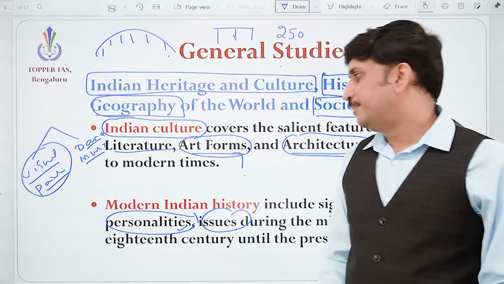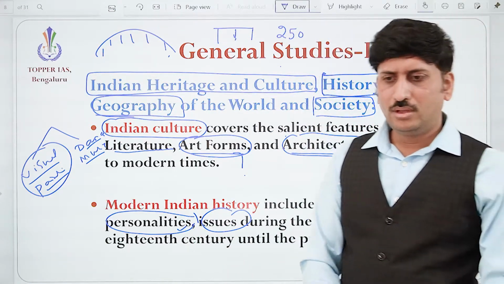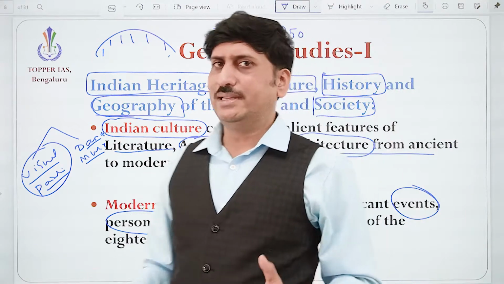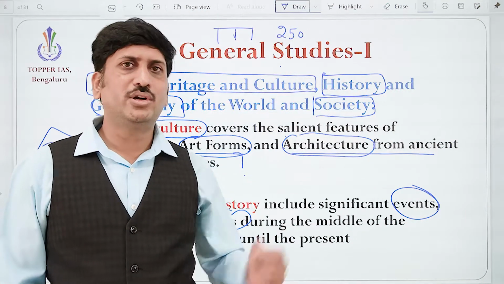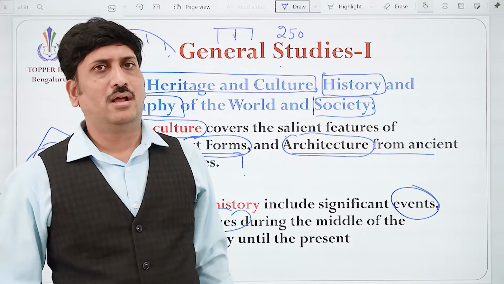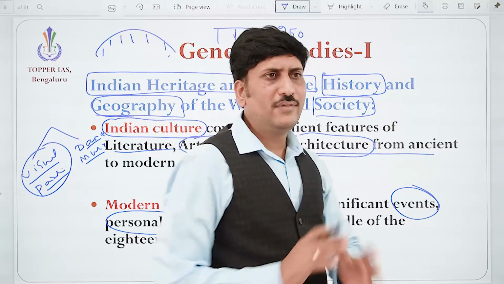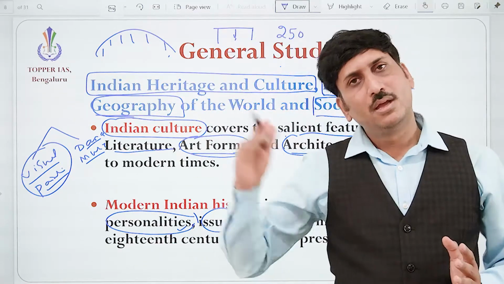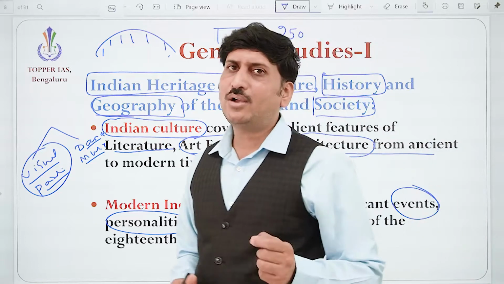The significant personalities. We study a lot about Gandhi, correct? What is his contribution? What is Satyagraha? What is non-violence? Everything we'll understand about him. We'll study about Rabindranath Tagore.